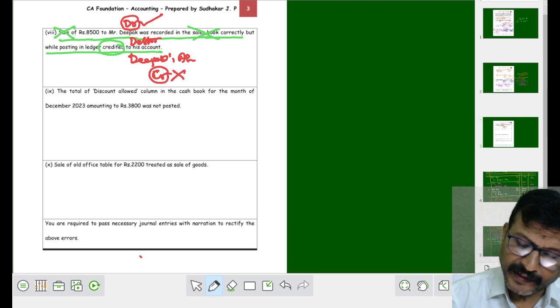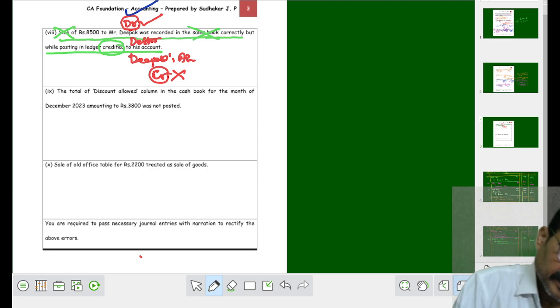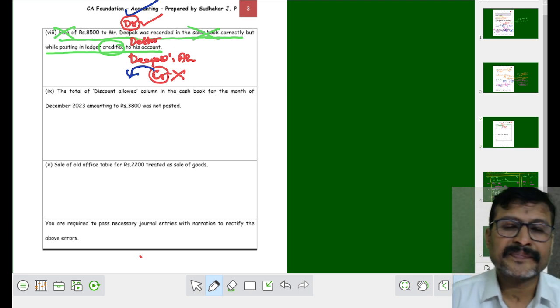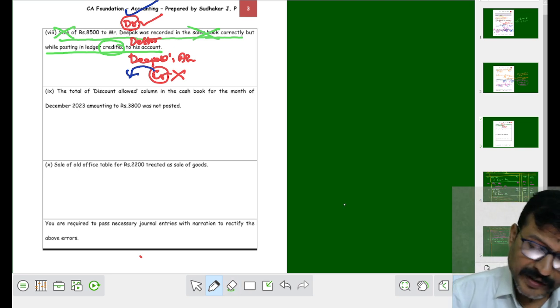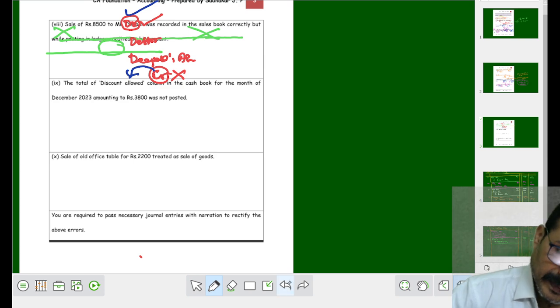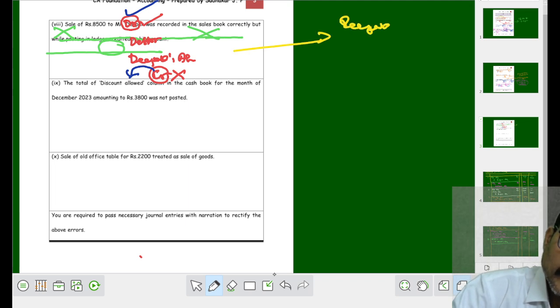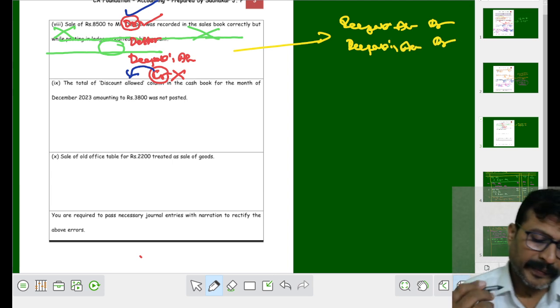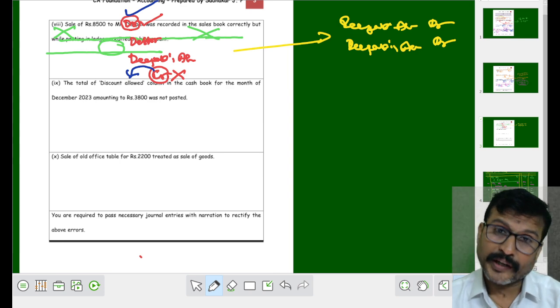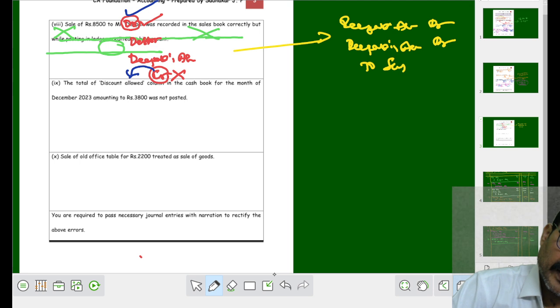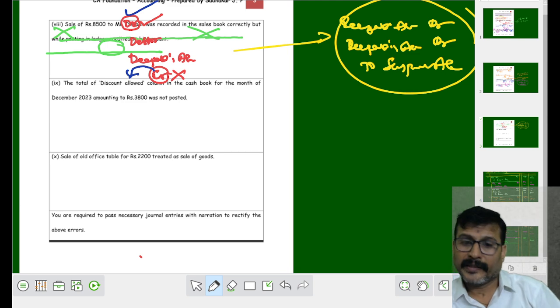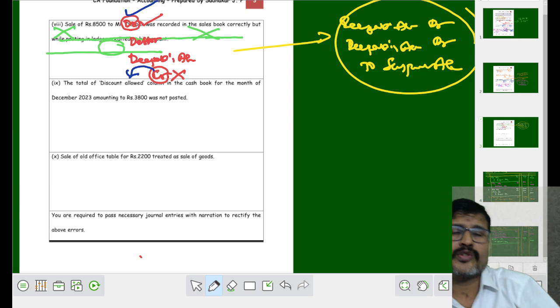Now what is your rectified entry? Keep the correct in the same place. Shift the wrong in the opposite place. When you pass the journal entry, Deepak's account debit, because keep the correct in the same place, shift the wrong in the opposite place. Then what to write? To suspense account. So now your rectified entry will be Deepak's account debit to suspense account.